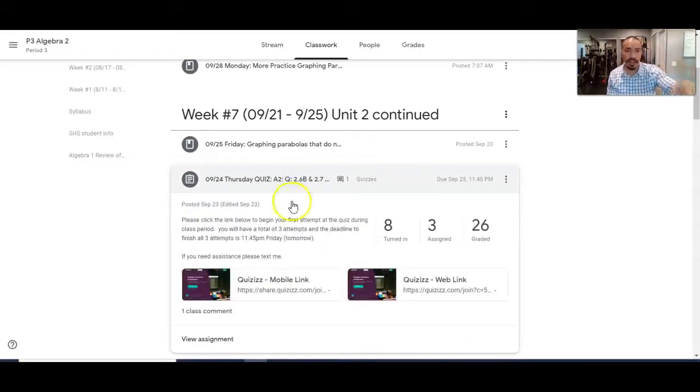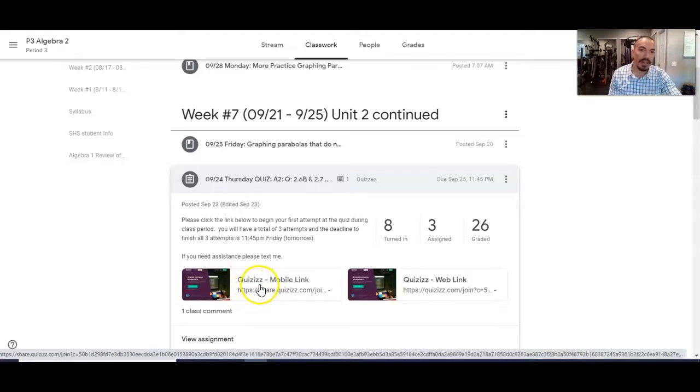When your son or daughter clicks on it, they're gonna have 2 options to take the quizzes online, mobile version, or take the quizzes web link, right? So if they're on a computer, they click on this one. If they're on their mobile device, they click on this one. And when they click on it, it starts a live quiz. It is timed, and it's multiple choice or fill in the blank. And when they select the wrong answer, it'll show them that it's wrong for a brief second, okay?